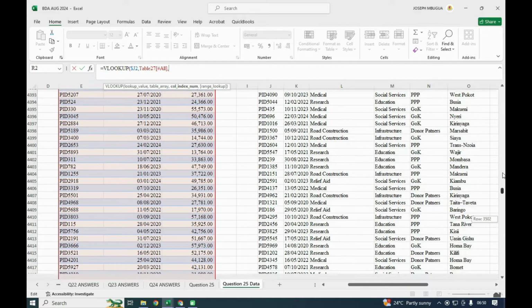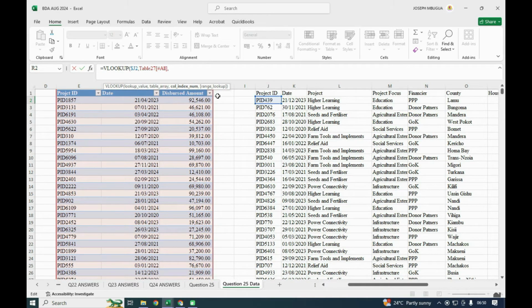In the column index we need the amount disbursed, and the amount disbursed in this case falls under column 3. Remember, this is column 1, column 2, column 3. The amount disbursed falls under column 3, and you can put the exact match. If you want the exact match, you just put a 0.